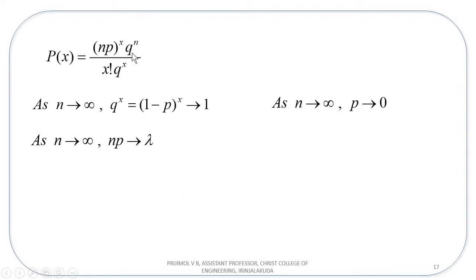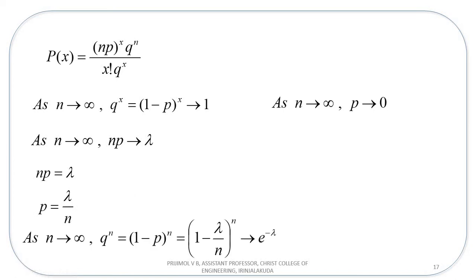Now we have to find q raised to n. And what is np? It is lambda. From this, what is p? Lambda by n. Now what is q raised to n? q raised to n is 1 minus p raised to n, and you know that we are applying the limit for n. So 1 minus p raised to n. Replace p by lambda by n, and this is a limiting form of e raised to minus lambda. You know this limit of n tends to infinity, 1 minus lambda by n, the whole raised to n is e raised to minus lambda. This is a standard formula. So I am going to replace q raised to n by e raised to minus lambda.